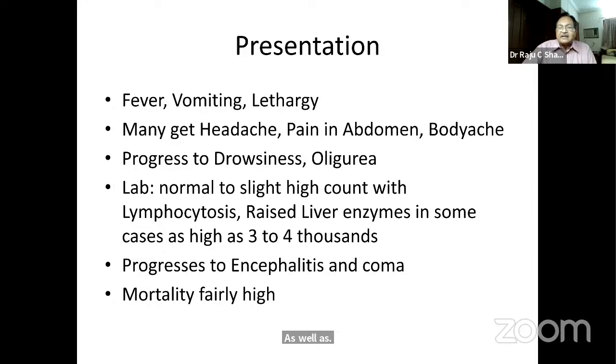In a routine test, there is a slightly high count with lymphocytosis. Almost 40% of the children have high liver enzymes also, and a few of them as high as 3 to 4,000. And some of the kids progress to encephalitis and coma within 48 hours or so. And in those children, the mortality is very high, as has been shown, close to 50 to 60% deaths in these type of children.